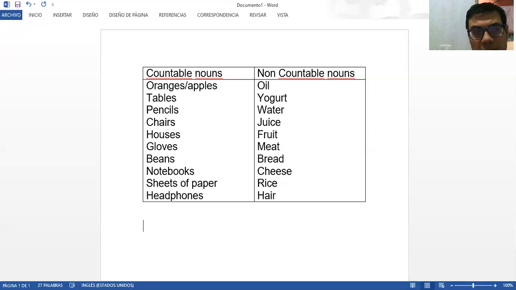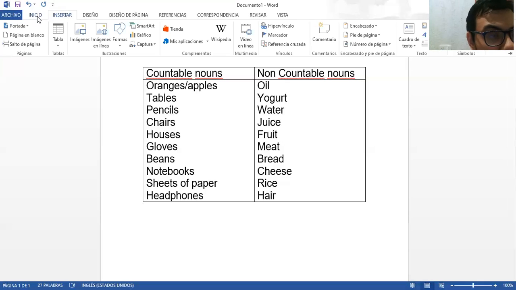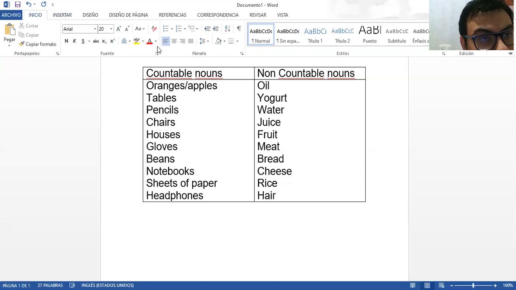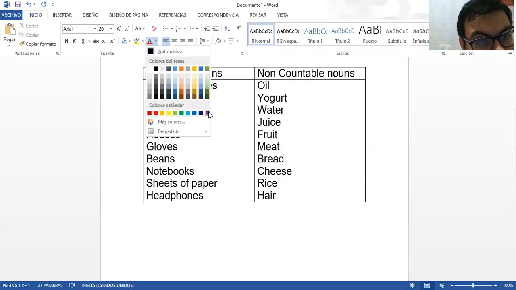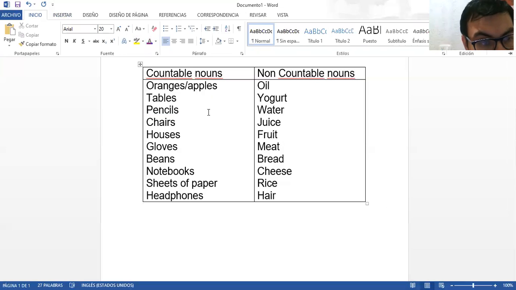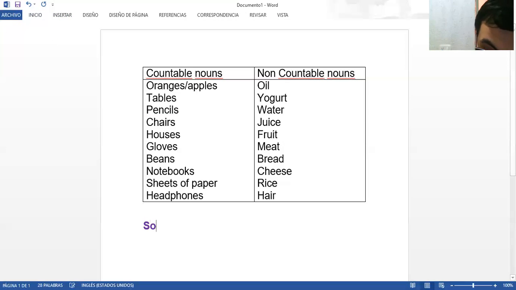And these words are, give me a moment, I'm going to search for a color and I'm going to highlight it. So we are going to have here some, and here we are going to have any.